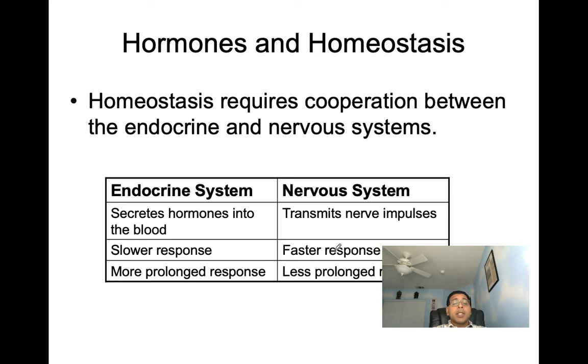The nervous system, it's got a real fast response. And here the endocrine system, its response is more prolonged. It's got a more prolonged response versus the nervous system, you can see it's got a less prolonged response. It's quick, fast, and it's over. All right, next, then let's move forward.